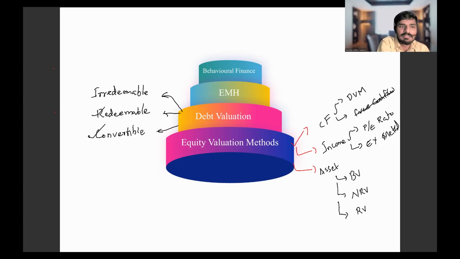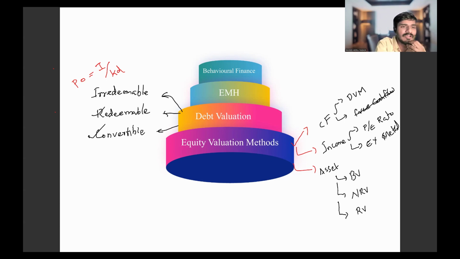If it is irredeemable, there is an equation where P0 equals I by KD. You can simply divide the interest by the cost of debt, and you will get P0. P0 means the market value of the loan note if it is irredeemable, right?